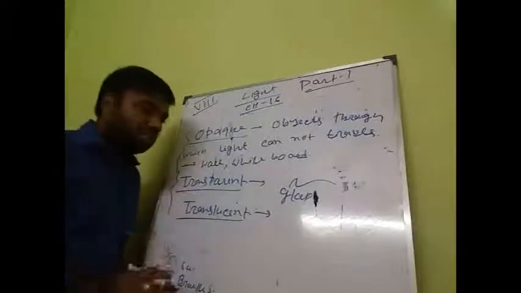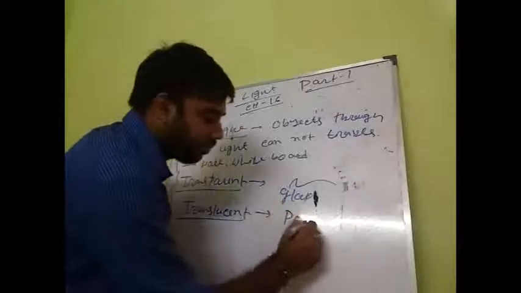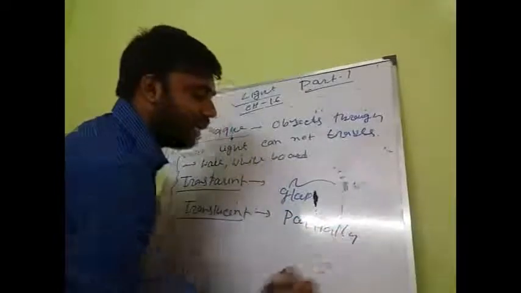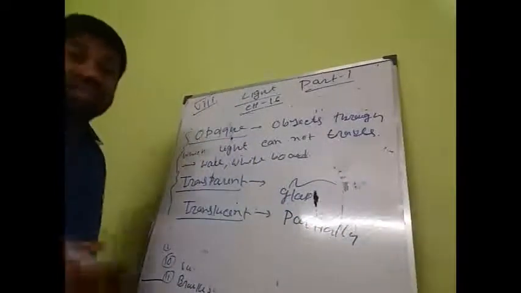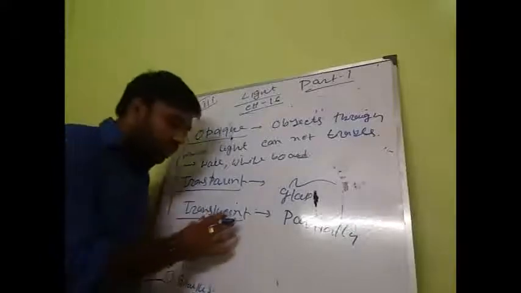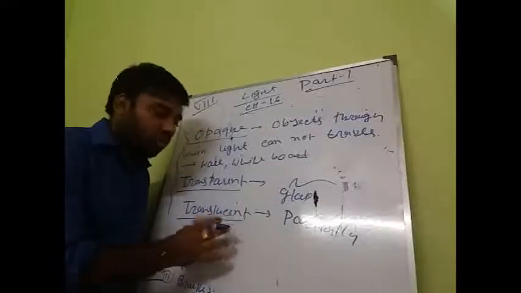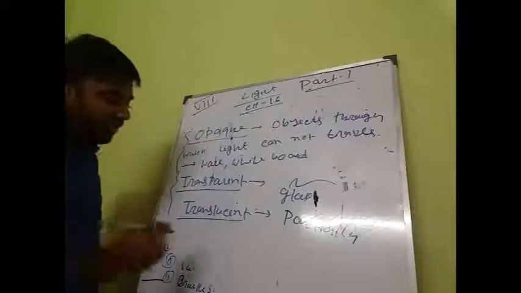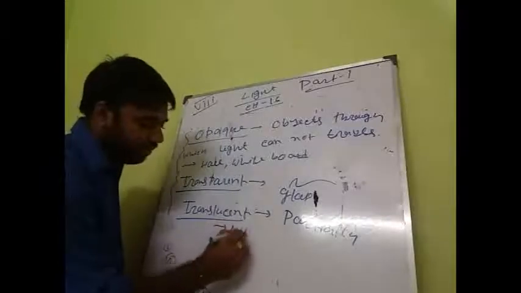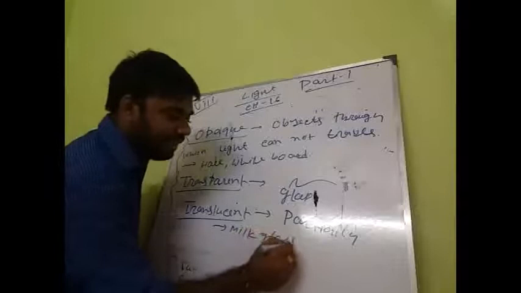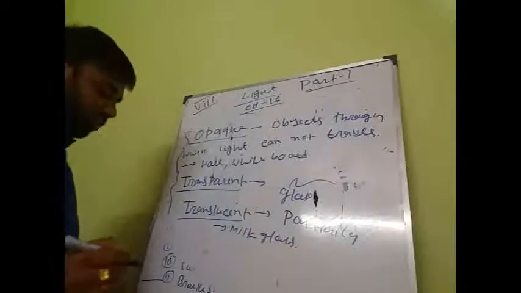What is a translucent medium? That is where light can partially pass, partially travel. That medium or object is called a translucent object. For example, milk glass is an example of a translucent object.